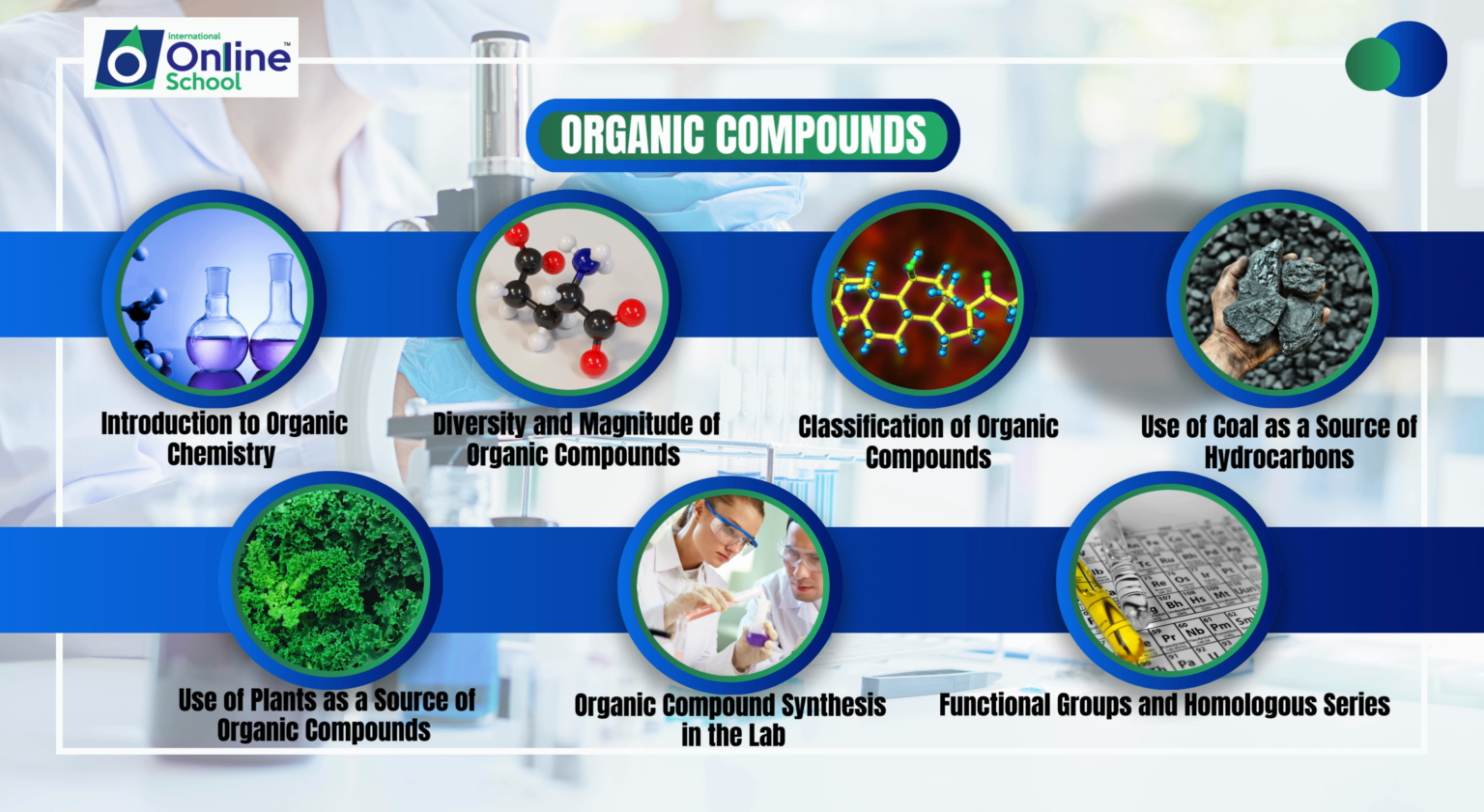In this overview, we dive into Introduction to Organic Chemistry, Diversity and Magnitude of Organic Compounds, Classification of Organic Compounds, Use of coal as a source of hydrocarbons, Use of plants as a source of organic compounds, Organic compound synthesis in the lab, Functional groups and homologous series. Let's explore each of these points covered in this chapter.